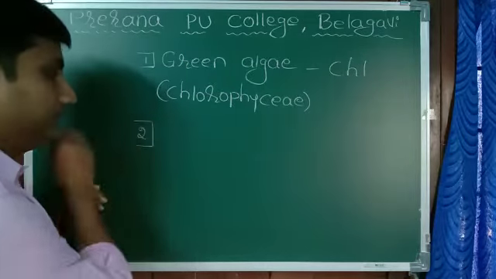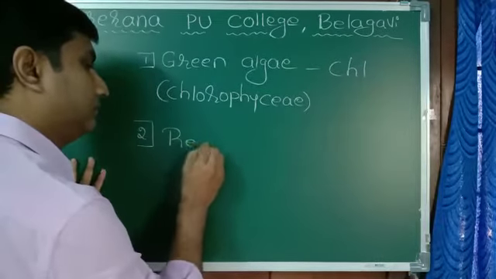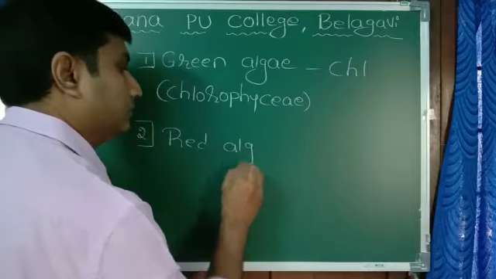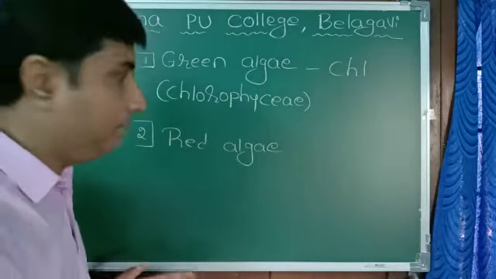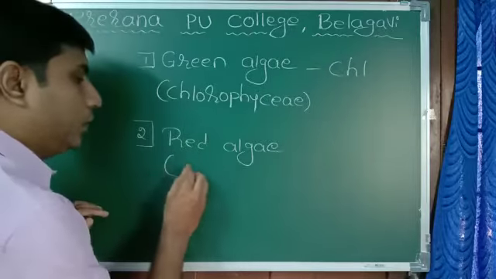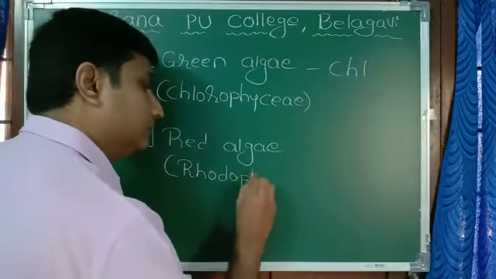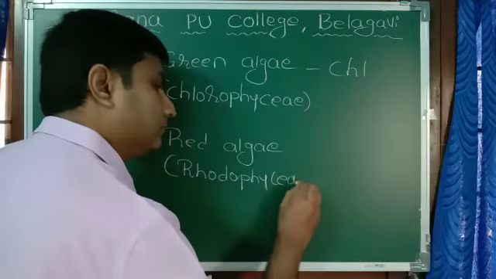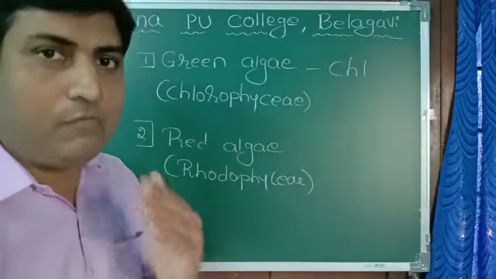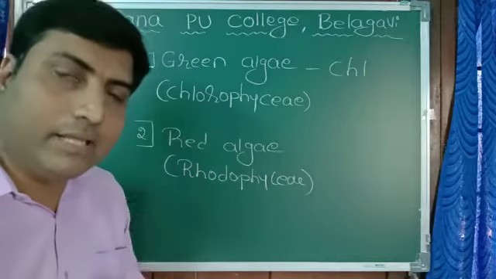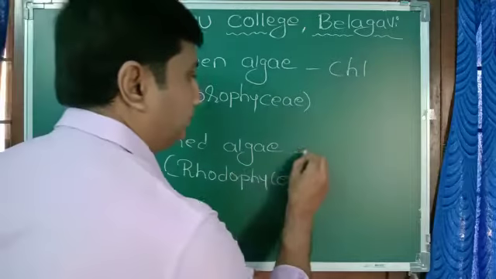Second one, red algae. Again same thing, they are red in color, technically called Rhodophyceae. Why red in color? Because of presence of red pigment, and the name of that red pigment is phycoerythrin.